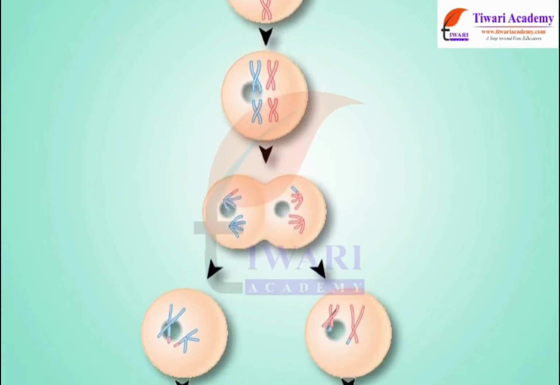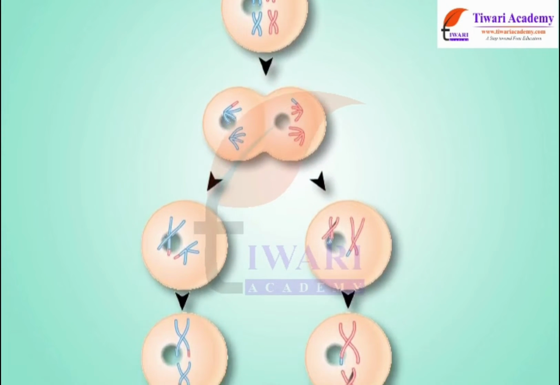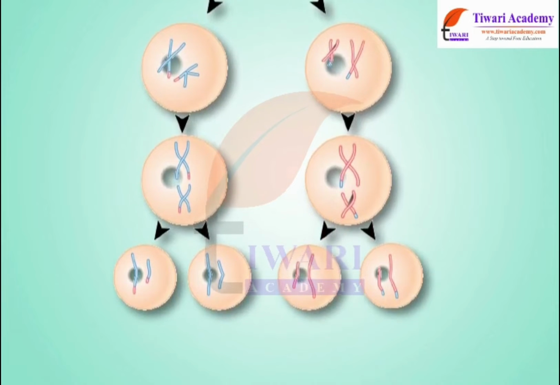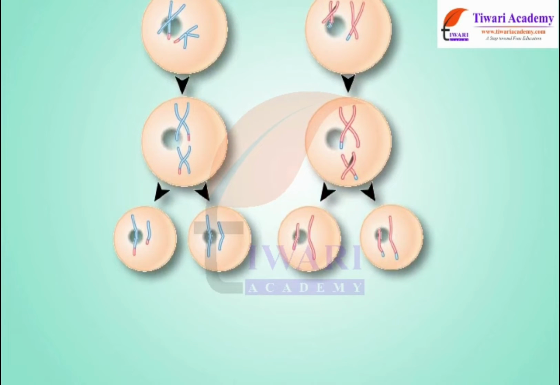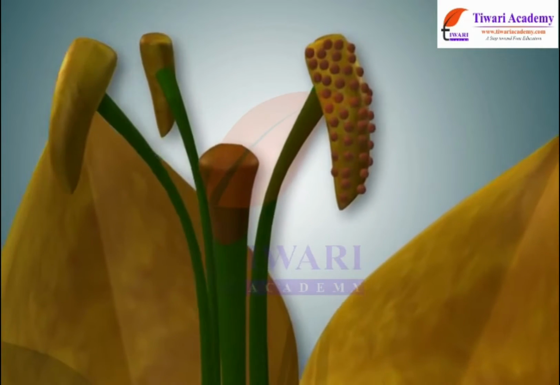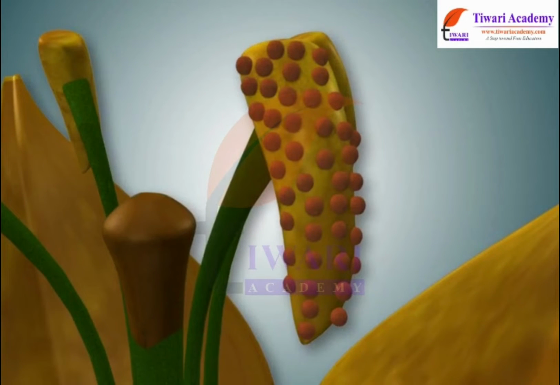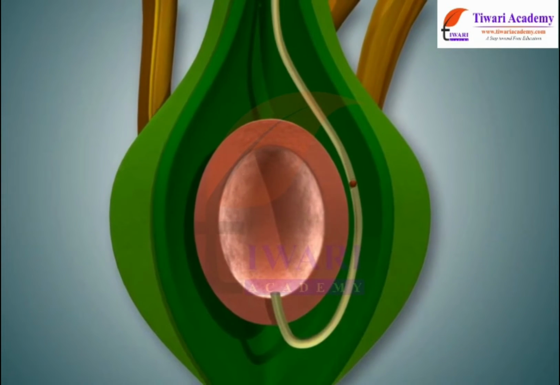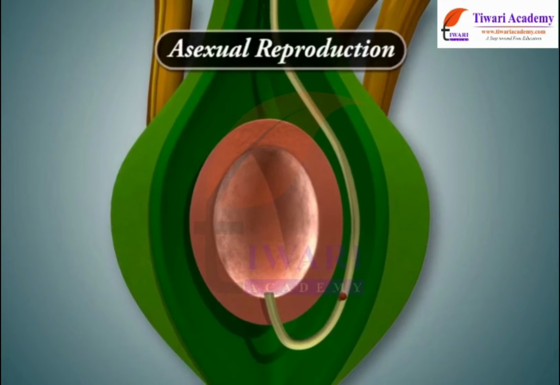When two parents are involved and gamete formation takes place, the method is called sexual reproduction. Meiosis happens during gamete formation, which is an important step of sexual reproduction. When a single parent is involved and no gamete formation takes place, the method is called asexual reproduction.